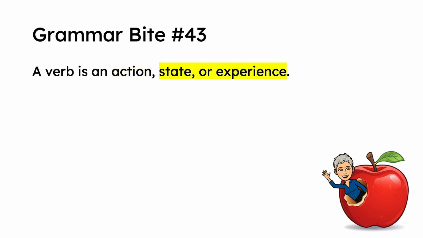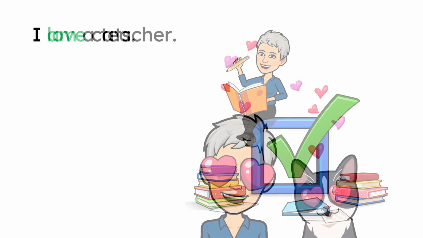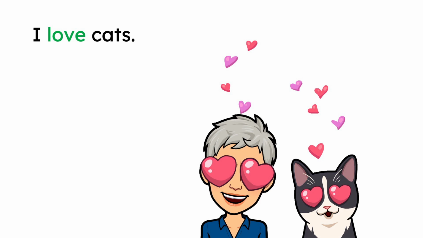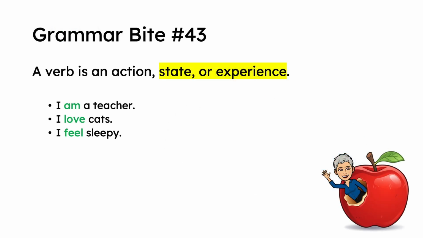State or experience are a little bit harder to explain because we can't always see them. These verbs describe how someone or something thinks or feels or just is. Let me show you a few examples. I am a teacher. Am is the verb. I love cats. Love is the verb. I feel sleepy. Feel is the verb. These are a few examples of verbs that are not actions.